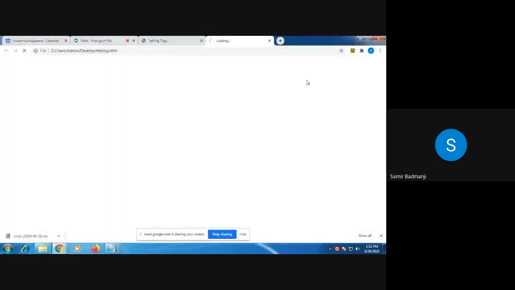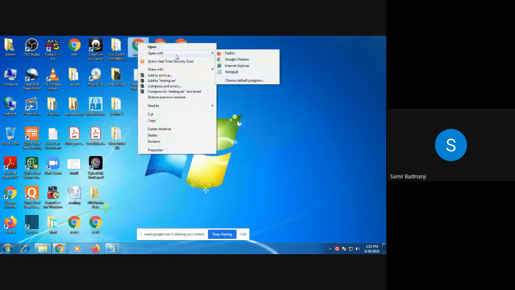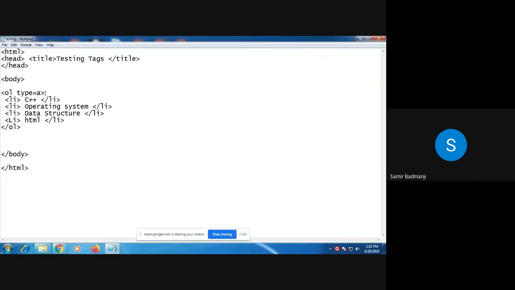Double click on testing. See small a, b, c, d. All of you can see the output. Now we are going to see the next type. Right click on testing, open with notepad. Now for type here we will just write I. I stands for Roman letters. Now see, type is equal to I. Now see how the output will look.